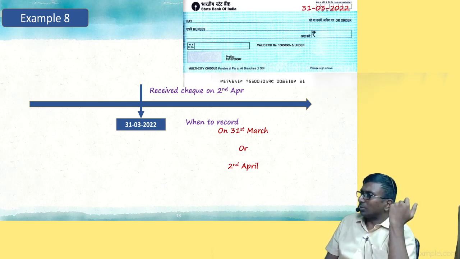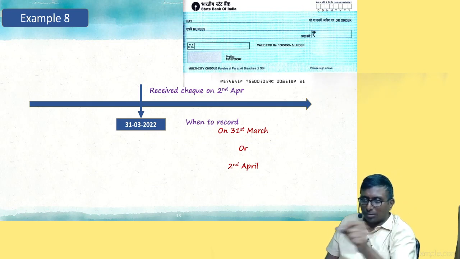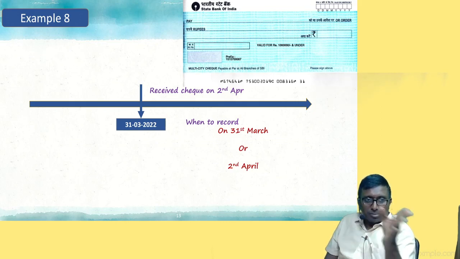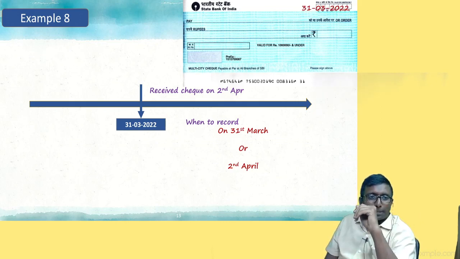There is no liability. It is a receipt from the customer. I told you, the customer wrote a cheque and sent it to me. I received it on 2nd April. Yes. One second, let me listen. We have not received it on 31st March. I wrote very clearly. Received on 2nd April.